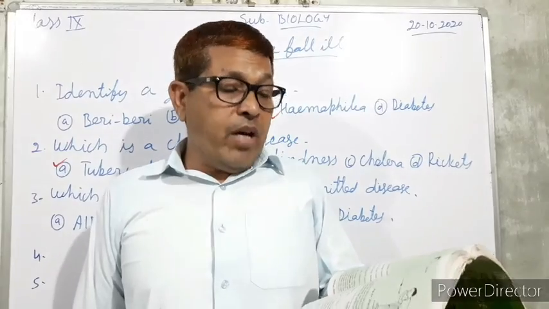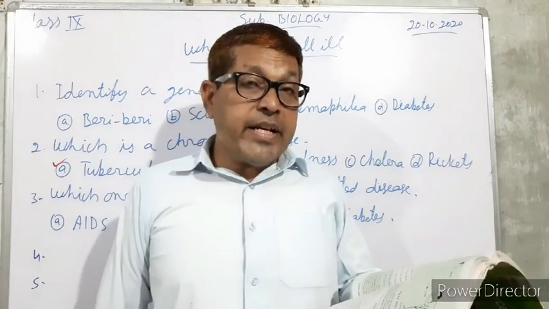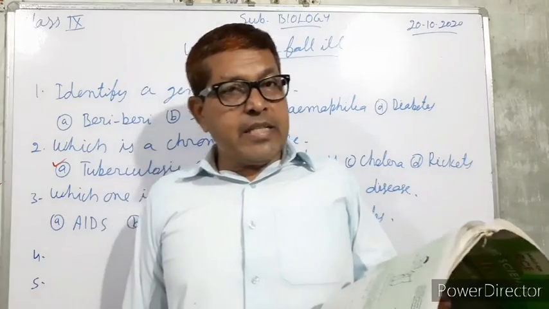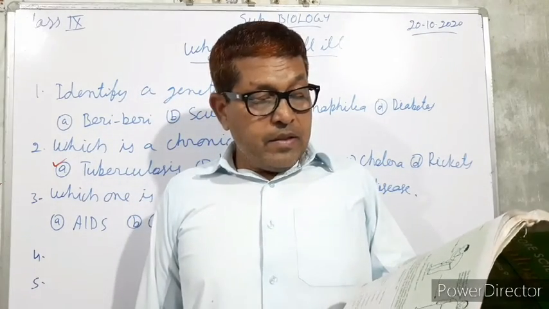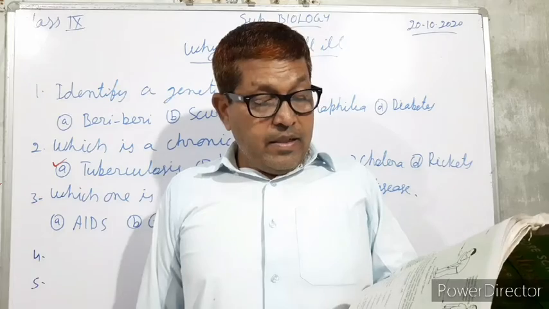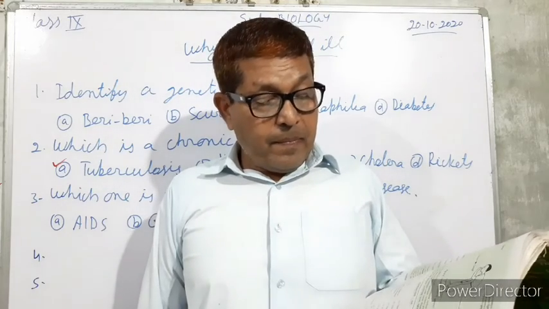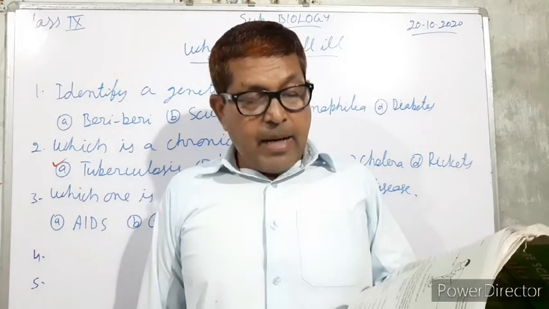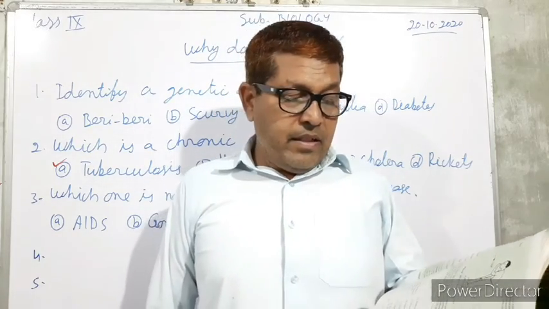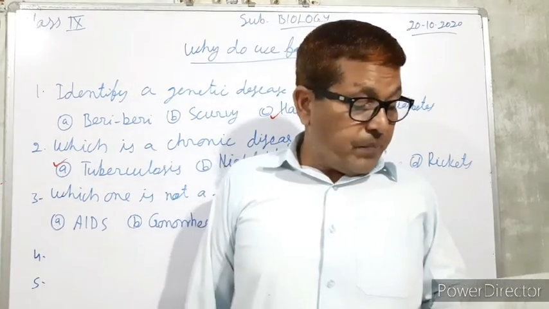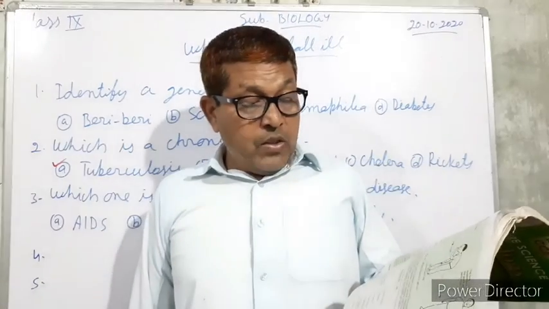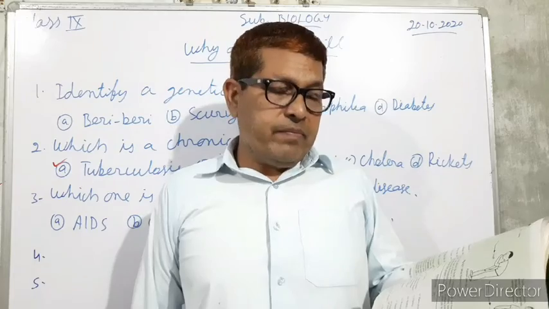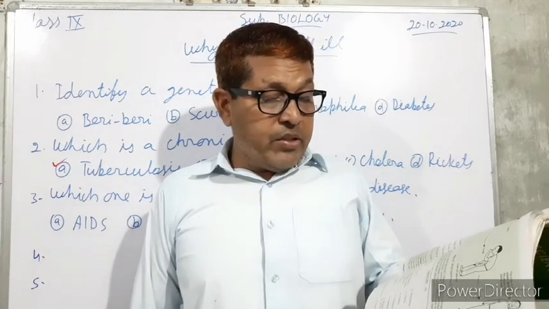A. Ringworm. B. Measles. C. Diphtheria. And D. Amoebiasis. So here D. Amoebiasis is the correct option.